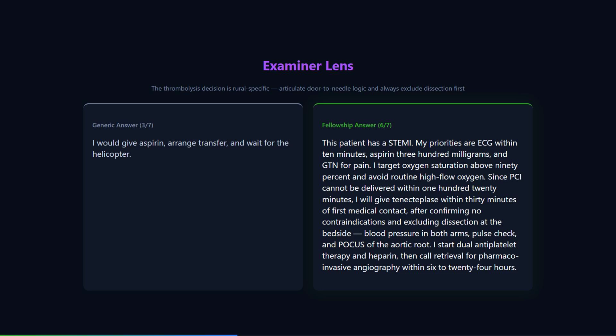Let us do the rural integration segment. A new piece of information arrives. The patient's wife tells you he was diagnosed with a thoracic aortic aneurysm at 4.5 centimeters 2 years ago at the regional hospital and was told it was being monitored. He never followed up. How does this change your thinking?